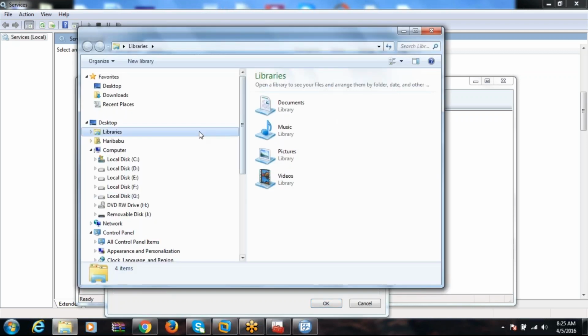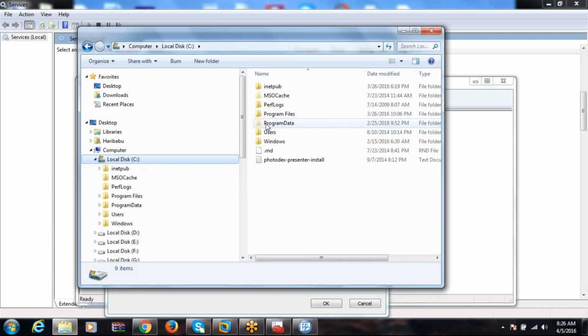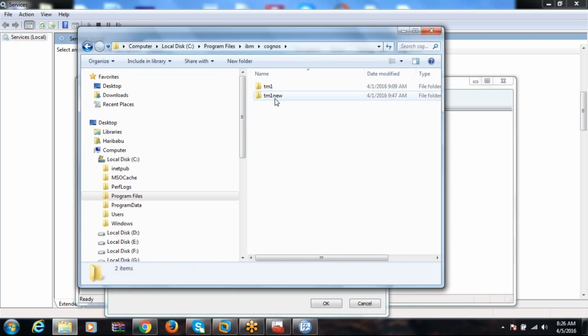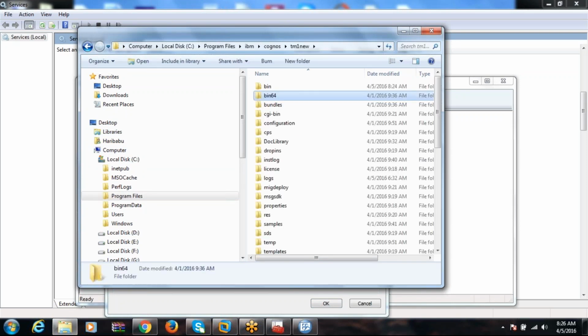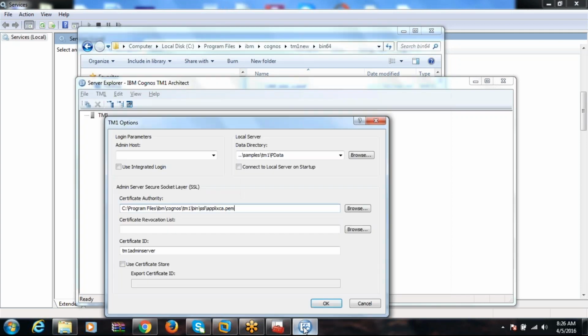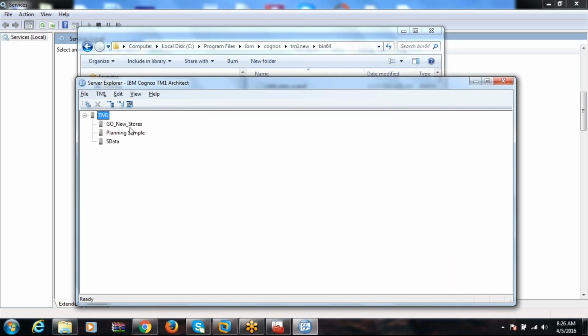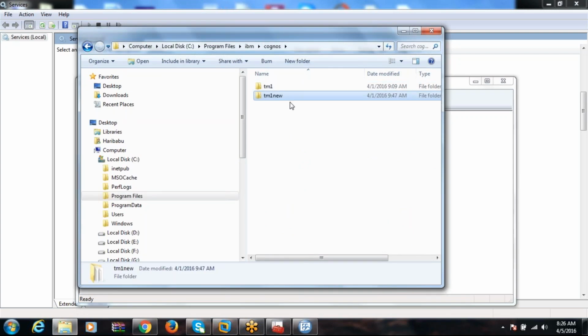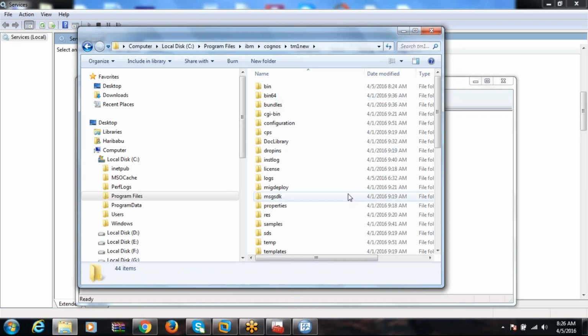I think maybe the path I changed from the previous one. See, Program Files, IBM, Cognos, TM1 new I think. You try to use the same thing, TM1. For you it will not be the same, but I changed it previously. Maybe for some reason I changed TM1 to TM1U. I installed it yesterday. That's the reason it was giving no file, but now it is done, right?